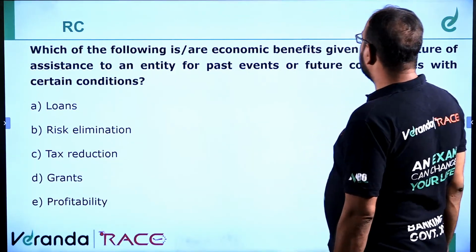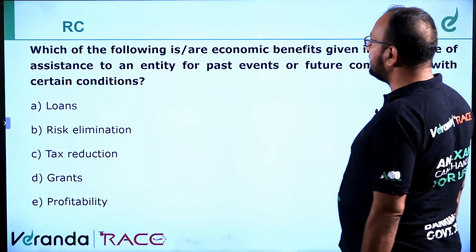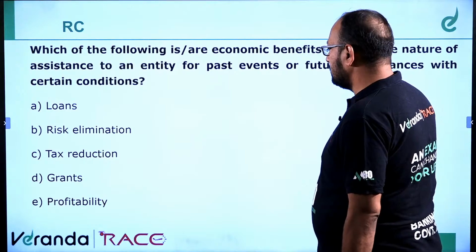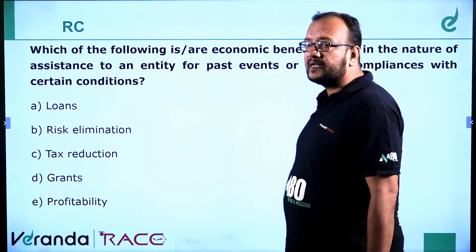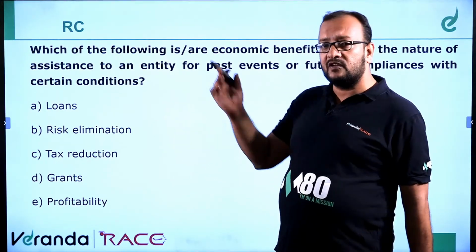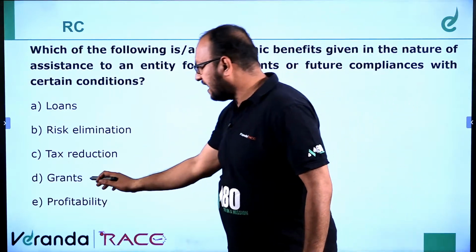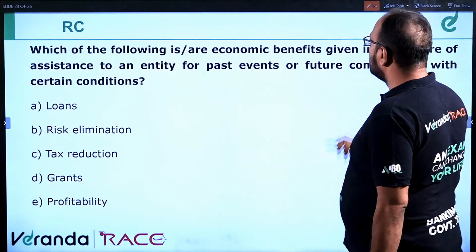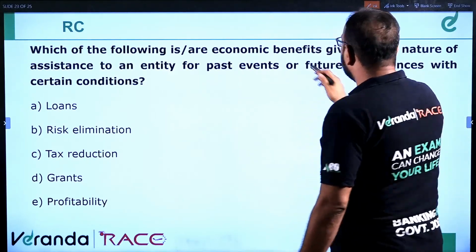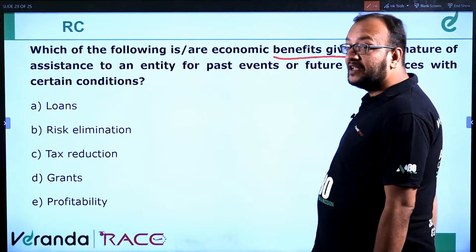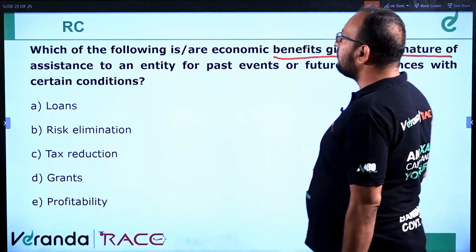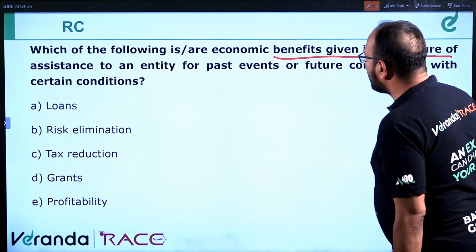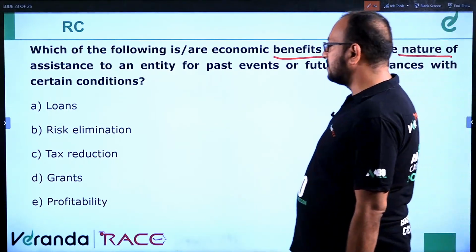Which of the following is the economic benefits given in the nature of assistance to an entity for past events or future compliances with certain conditions? I think the answer will be grants because it talks about the startups, which will be a later part of it. Let us mark grants. I'll tell you why. The question says economic benefits given in the nature of assistance to an entity, which is a startup, for past events or future compliances with certain conditions.